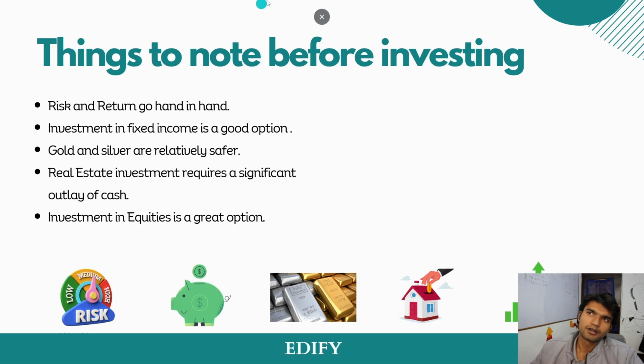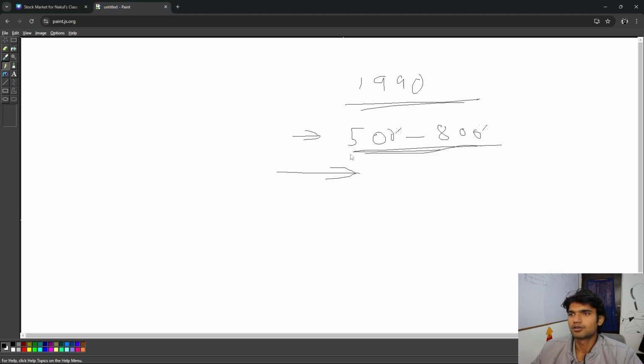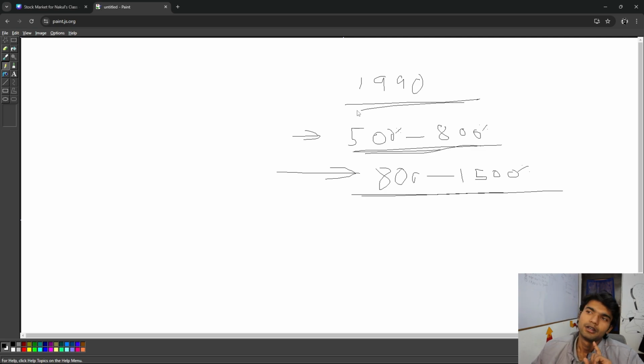And historical returns, let's go back. It's from 800% to 1500%, which means in 1990, if you invested in any place in India and just bought a land for 1 lakh, today the land's value would have been around 15 to 20, 25 times more, depending upon the place. But we will just stick to the basic ones. Clear?